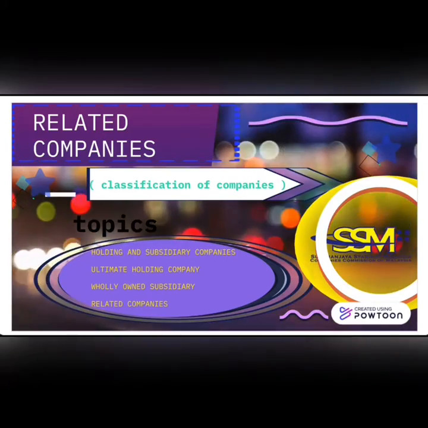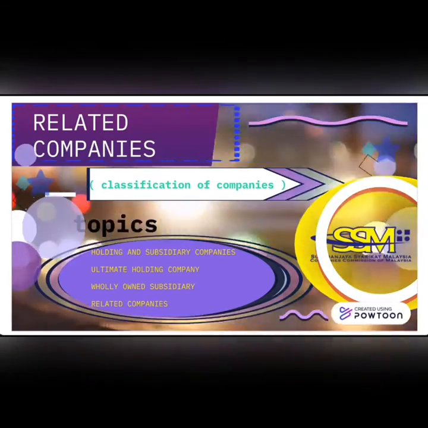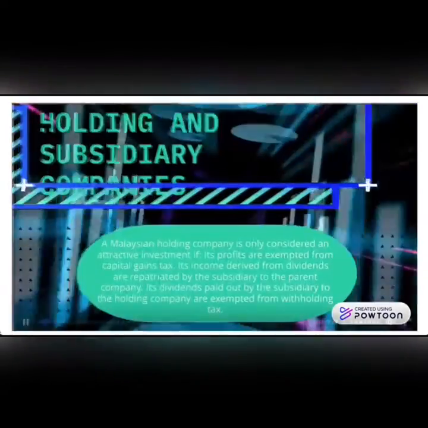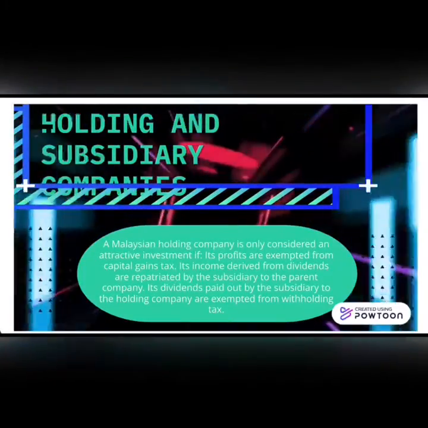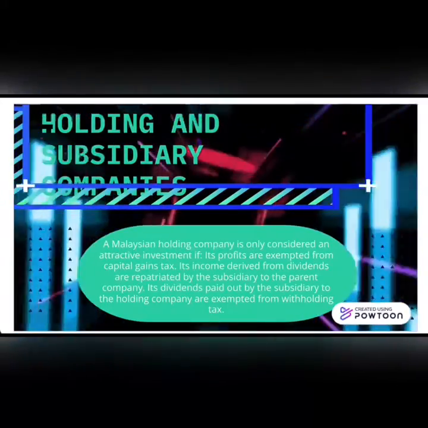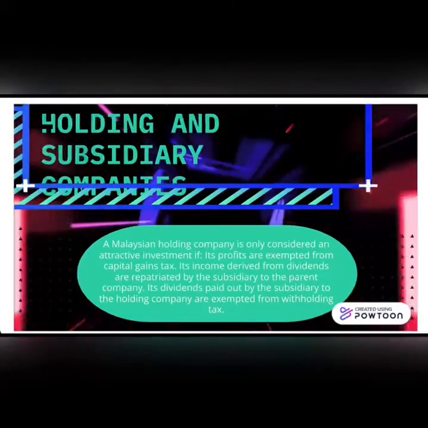We will be talking about related companies. By classification of companies, the topics are holding and subsidiary companies, ultimate holding company, wholly owned subsidiary, and other related companies. Holding and subsidiary companies: a Malaysian holding company is only considered an attractive investment if the profits are exempted from the capital gains tax.